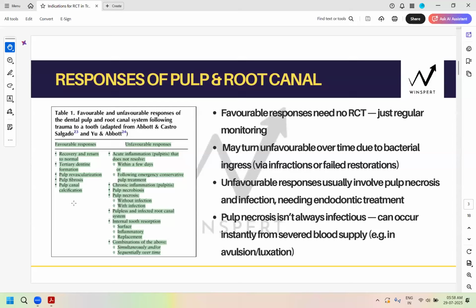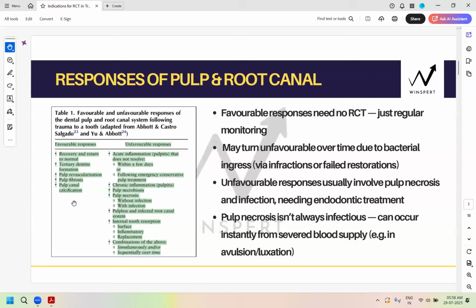When you get a necrosed pulp or an infected canal, it will require endodontic intervention, because of the spread into the periapical area, and it can lead to external resorption as well. So they require immediate root canal intervention.